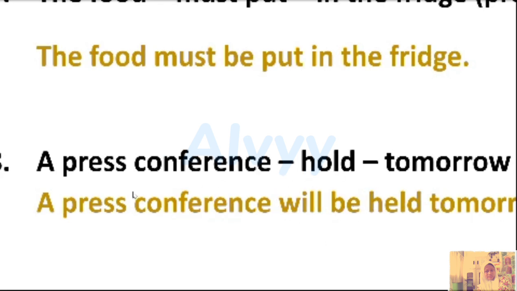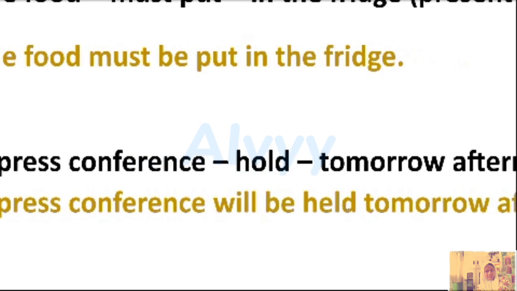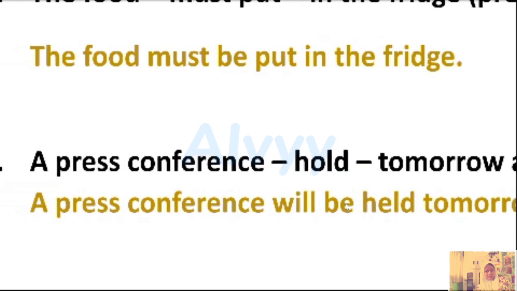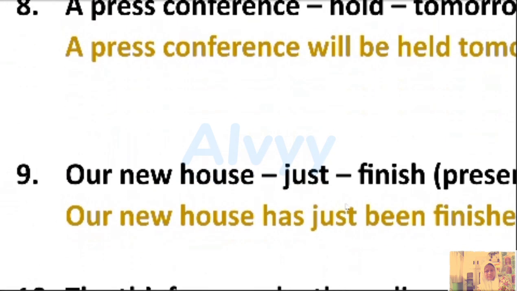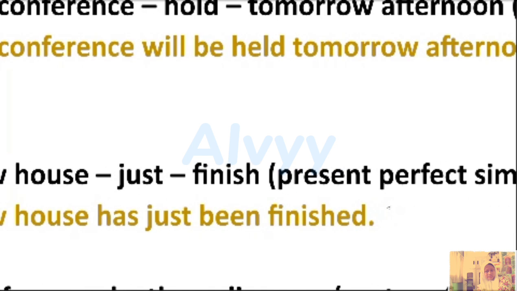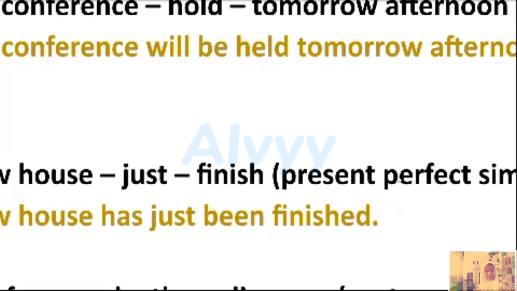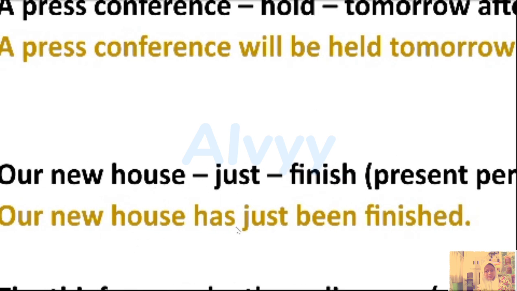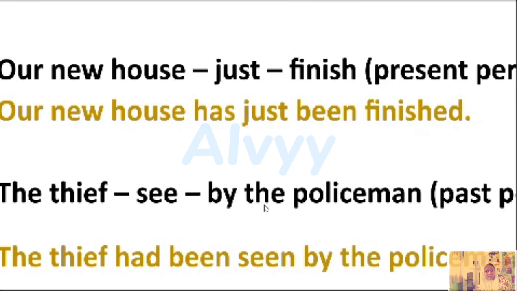Hold becomes held, so a press conference will be held tomorrow afternoon. Number nine, our new house just finished. Present perfect. Don't forget to put has and been. So it's going to be our new house has just been finished. Don't forget the verb 3.